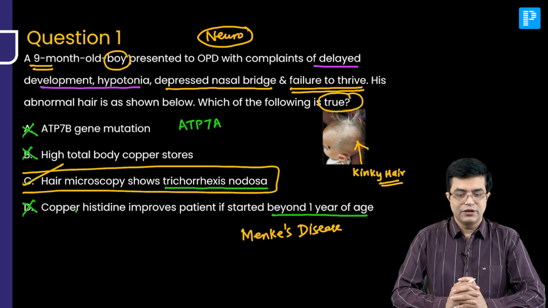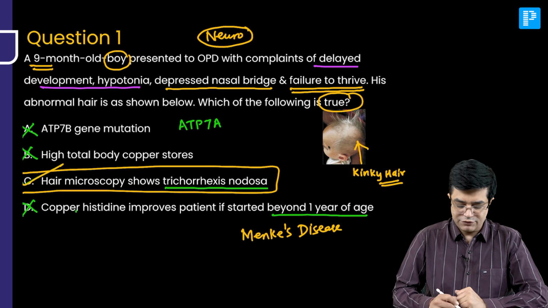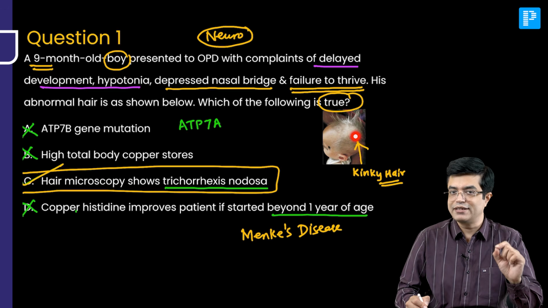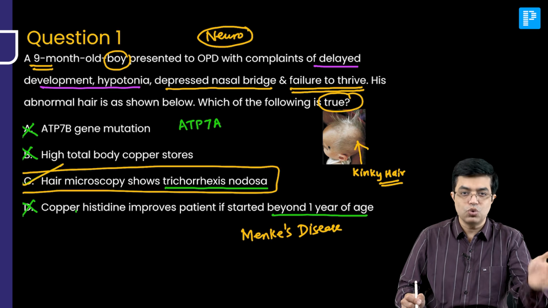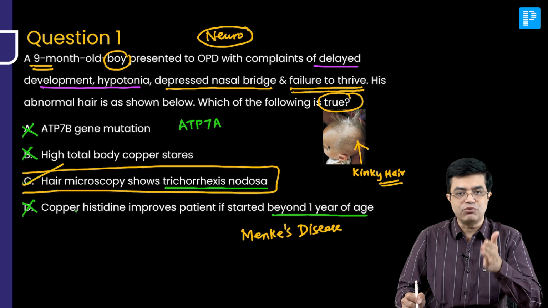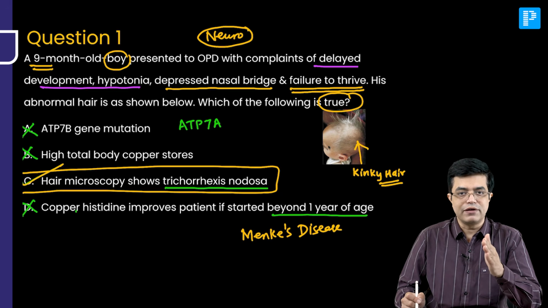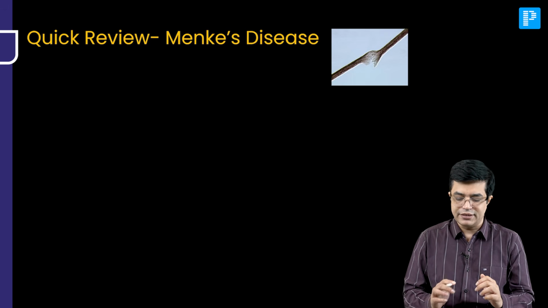So this was a question which we created for this exam. Also, this photograph has a different case scenario, but the answer was the same. Menkes disease has already been asked in NEET Super Speciality 2022 as well as NEET Super Speciality 2023. So it's a high yielding topic, Menkes disease. Let us have a look at a brief review of the topic. So, quick review, Menkes disease.